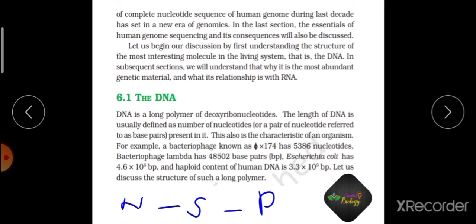If you remember this, like 48502, 48502, like that. Base pairs are present in Escherichia coli: it is 4.6 × 10^6 base pairs, and the haploid content of human DNA is 3.3 × 10^9. So here you could remember that 3.3, all 3s, three 3s are 9, so 10^9 base pairs.